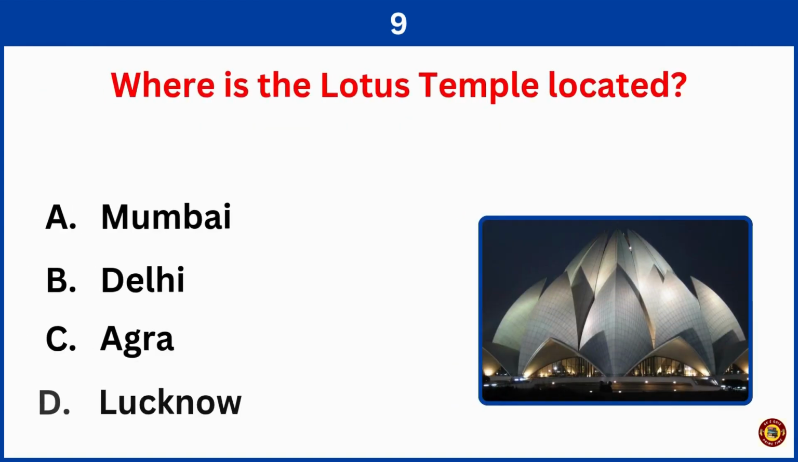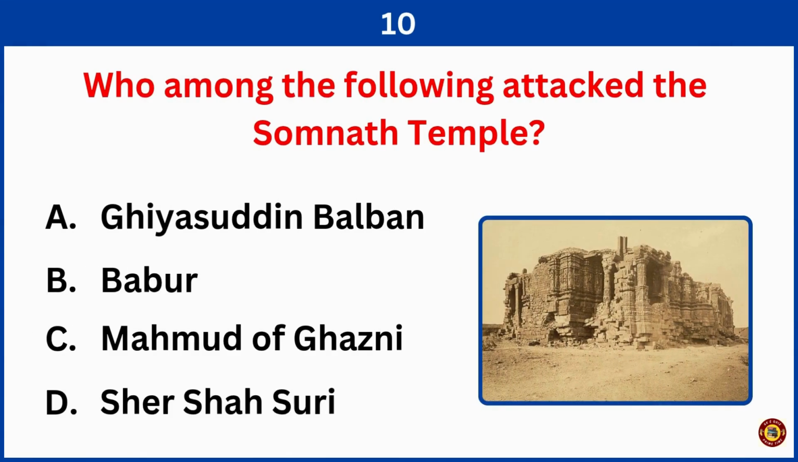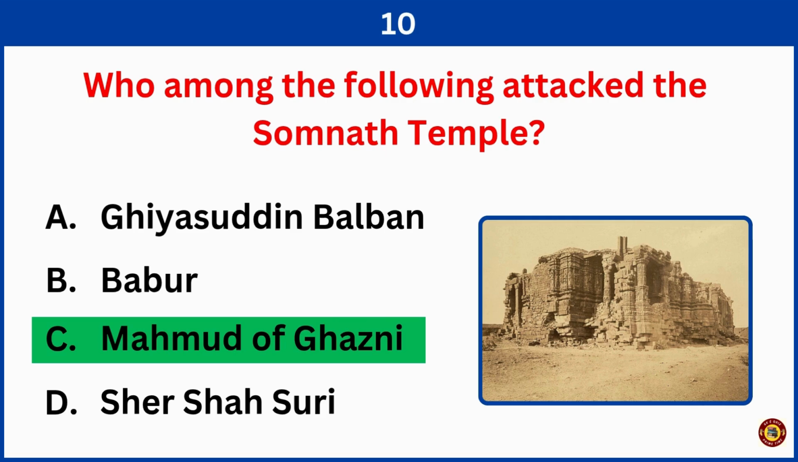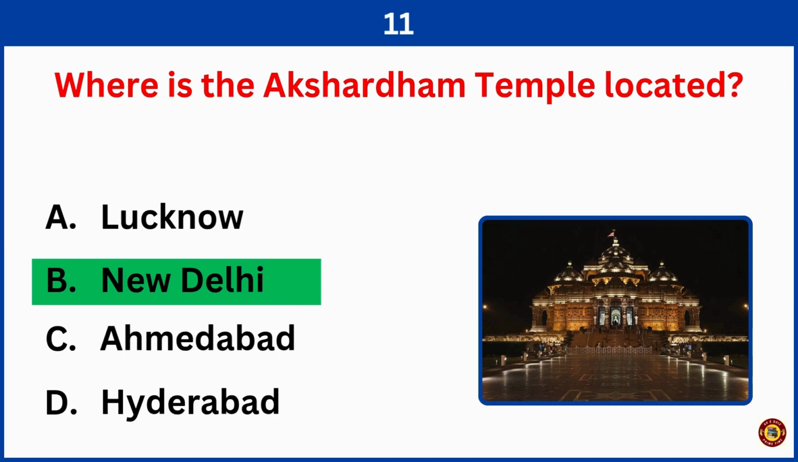Where is the Lotus temple located? Right answer is option B, Delhi. Who among the following attacked the Somnath temple? Right answer is option C, Mahmud of Ghazni. Where is the Akshardham temple located? Right answer is option B, New Delhi.